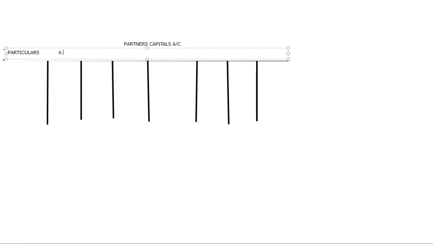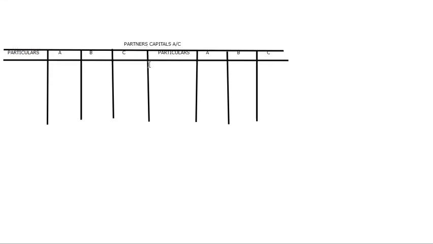Particulars: A, B, C. As they are part of the liabilities, the opening balance will be on the credit side. So, how much are their opening balances? By balance brought down. A's amount is how much? A's amount is 20,000.